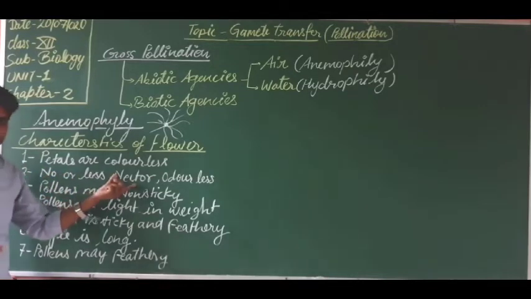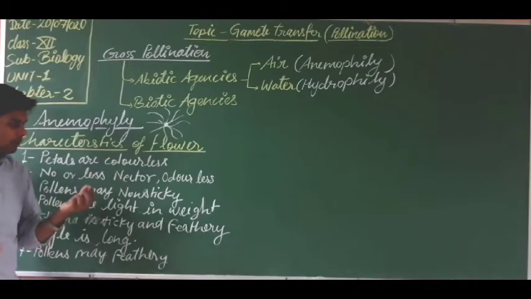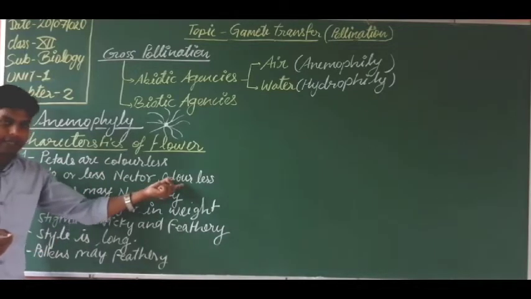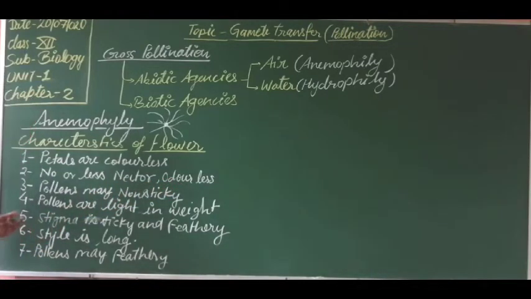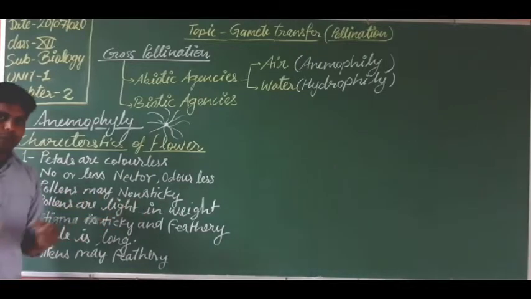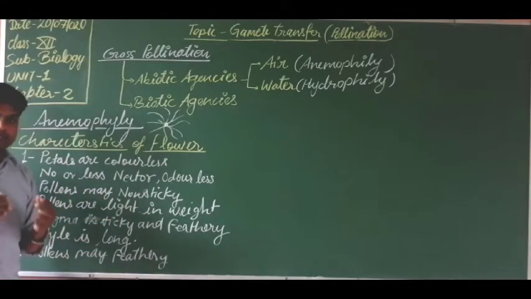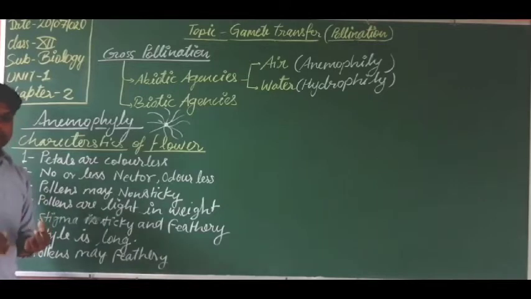No or less nectar means there is no nectar, or only a little bit in amount. Odorless flower: the flower does not have fumes or fragrance. Pollens are non-sticky, because pollens may float in the air, and then they would stick somewhere on any surface. That is why they should be non-sticky. Pollens should be light in weight, because they will float easily in the air.